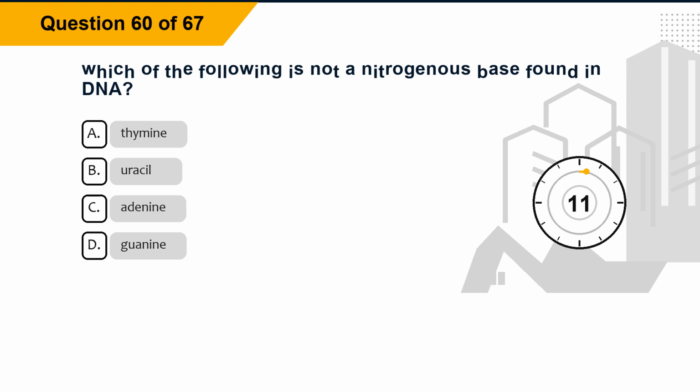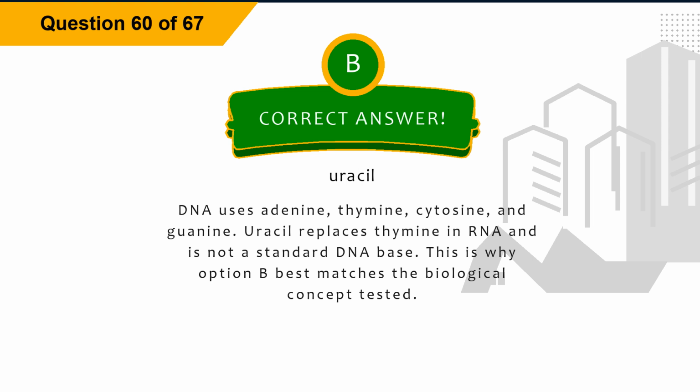Question 60. Which of the following is not a nitrogenous base found in DNA? Option A, thymine. Option B, uracil. Option C, adenine. Option D, guanine. The correct answer is option B, uracil. Explanation: DNA uses adenine, thymine, cytosine, and guanine. Uracil replaces thymine in RNA and is not a standard DNA base. This is why option B best matches the biological concept tested.